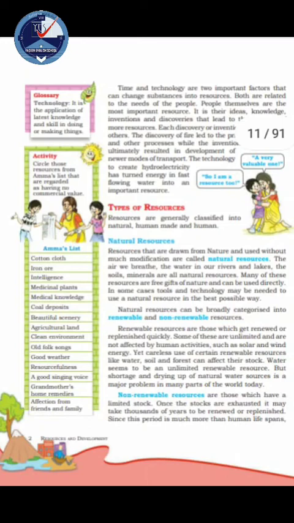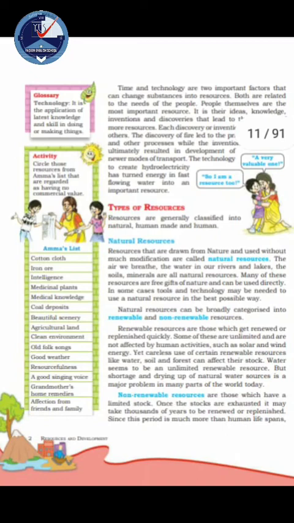Next is the glossary. We have already learned from this chapter patent, technology, stock of resource and sustainable development. Next are questions. Why are resources distributed unequally over the earth, and what is resource conservation? Why are human resources important, and what is sustainable development? And we have learned all this from this chapter, right?